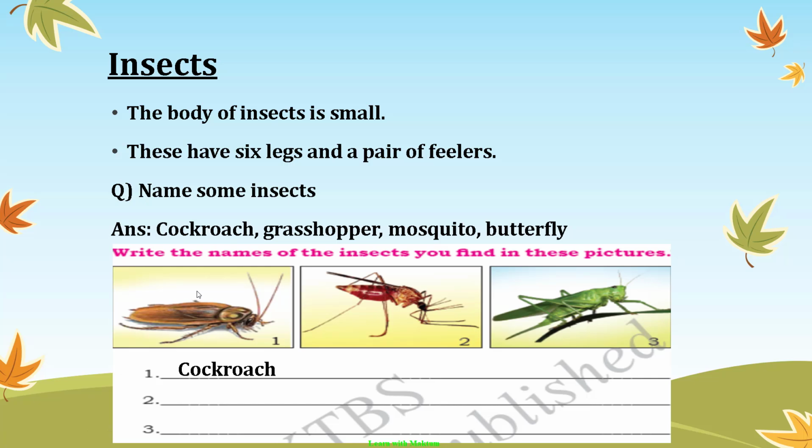It is a cockroach. Second one is a mosquito. Third one is grasshopper. Clear about insects? Their body is small. They have 6 legs and a pair of feelers. Name some insects. Cockroach, grasshopper, mosquito, butterfly.